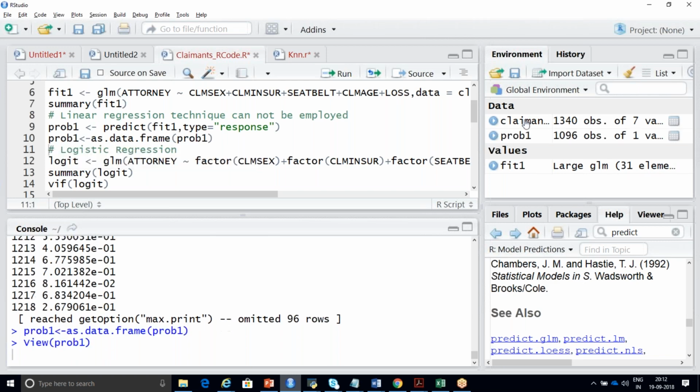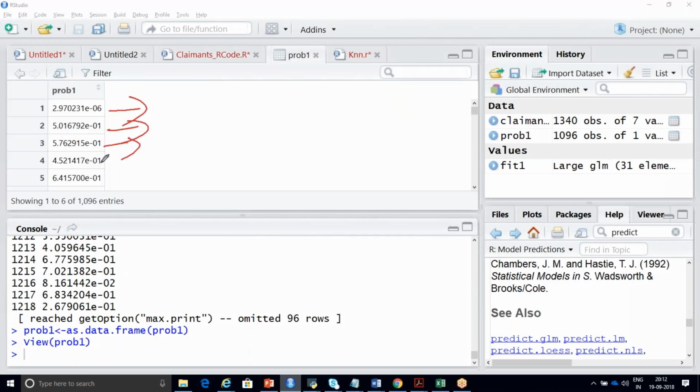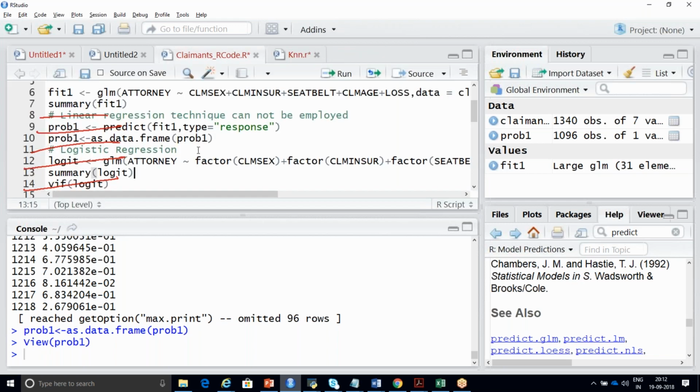See, now you can see first one, second one, third one, fourth one, like this. So it is the probability of these particular records. For each and every record, it has predicted the probability of hiring an attorney or not. You're getting my point?